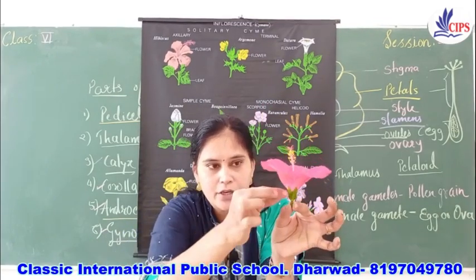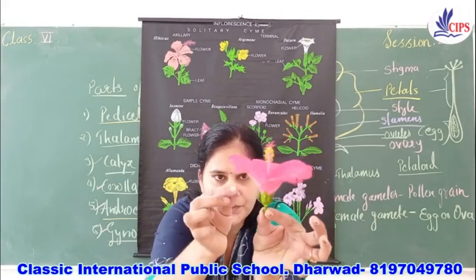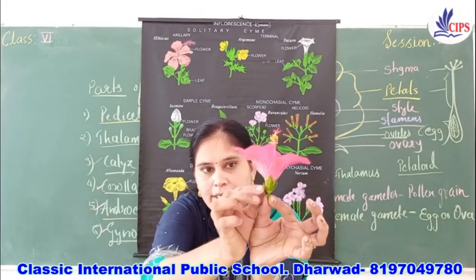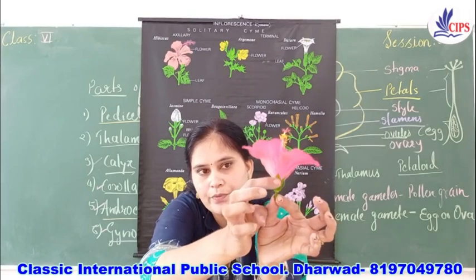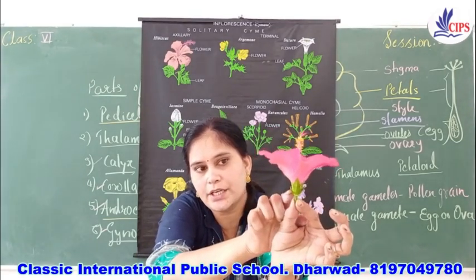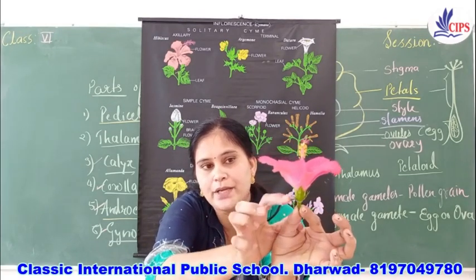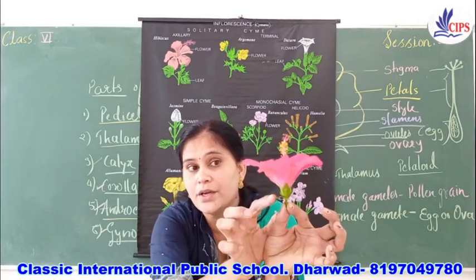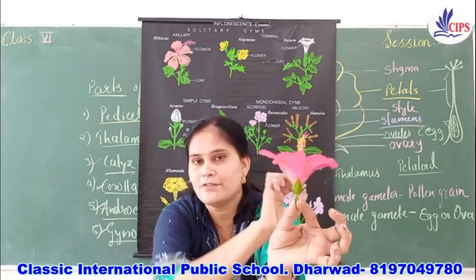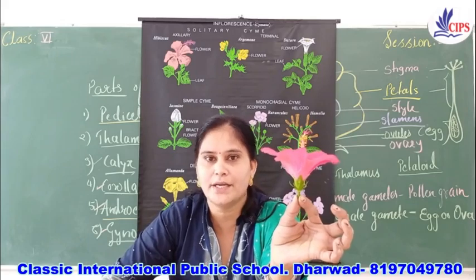Here you can see some green leaf-like structures, right, children? Can you see here? If you are not able to see, please zoom in and see. These green leaf-like structures are called what? They are called sepals. What is the function of the sepal? It protects the flower when it is in the bud condition.